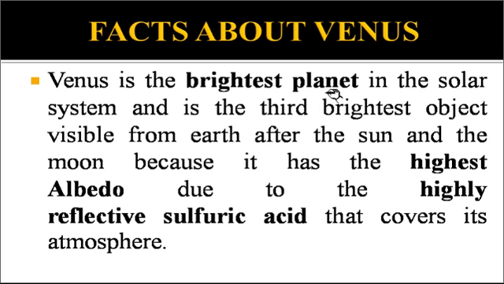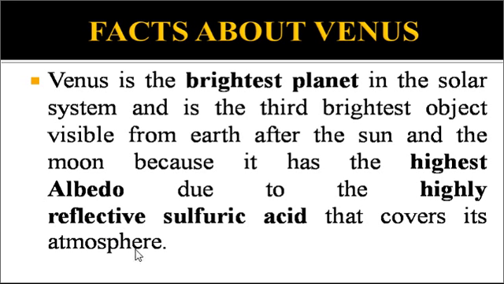Venus is the brightest planet in the solar system and is the third brightest object visible from Earth after the Sun and the Moon, because it has the highest albedo. Albedo is the reflection of the Sun's light from the surface, due to the highly reflective sulfuric acid that covers its atmosphere.